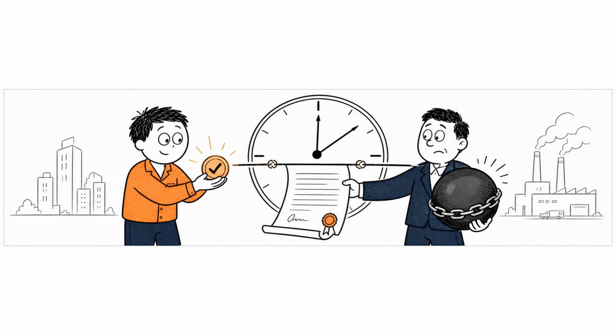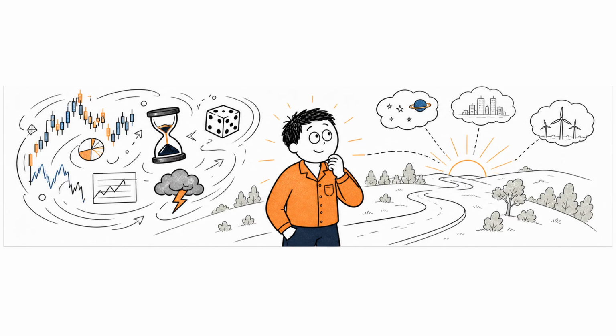So what is an option, really? It is a temporary agreement about an uncertain future. One person pays for a right. Another person is paid to accept an obligation. Between them sits the market, constantly recalculating the value of time, price, probability, and fear. An option does not predict what will happen. It simply defines what each side may or must do when the future finally arrives.